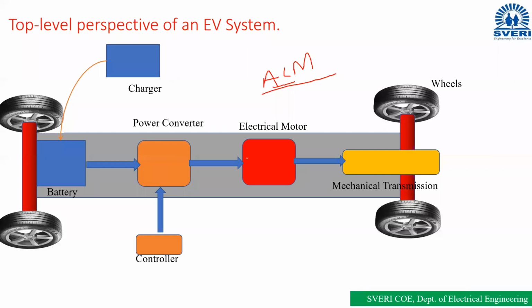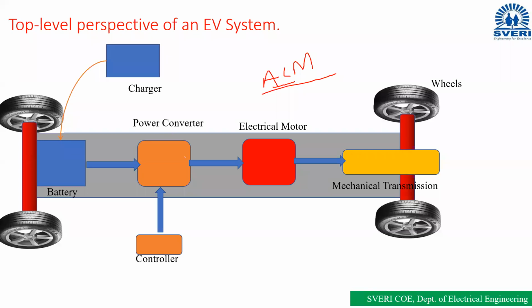Whatever supply is required by the motor, accordingly we have to convert the energy. Based on the requirement, we use a rectifier, inverter, chopper and so on. This is the secondary function.